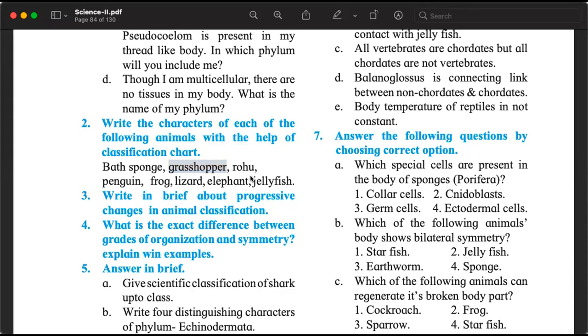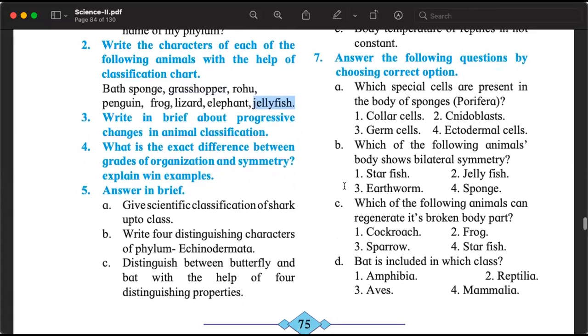The next one that we can answer is jellyfish. Refer to the textbook. Try to find out which phylum the jellyfish belongs to. Aman is saying Mollusca.